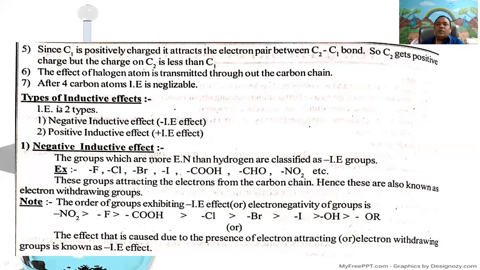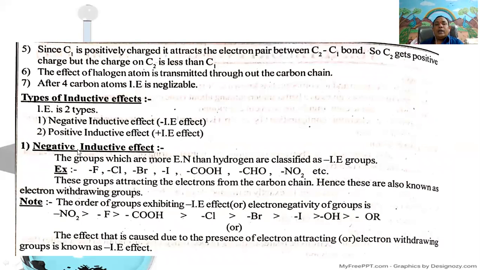Based on the electron withdrawing as well as electron releasing nature of the atoms or groups, inductive effect is classified into two types. One is the negative inductive effect, called minus inductive effect. The second one is positive inductive effect, or plus inductive effect.